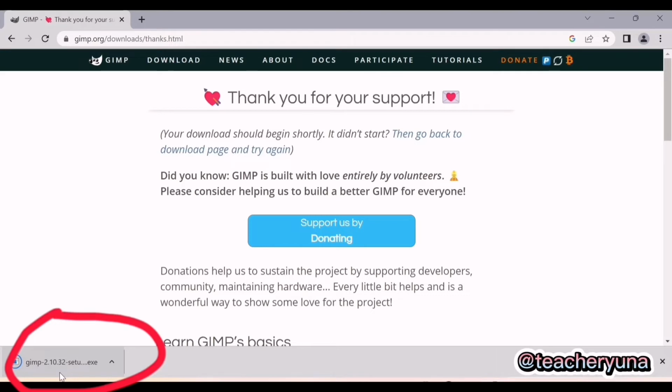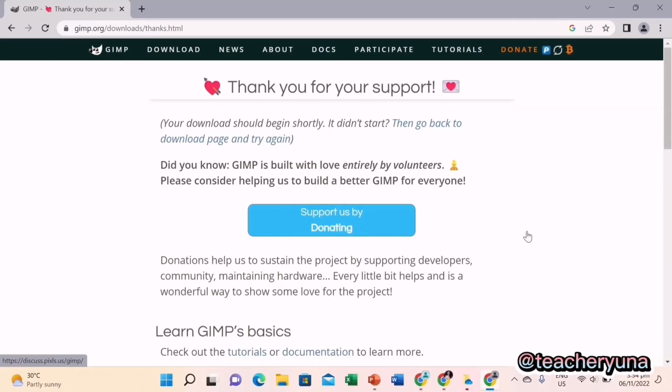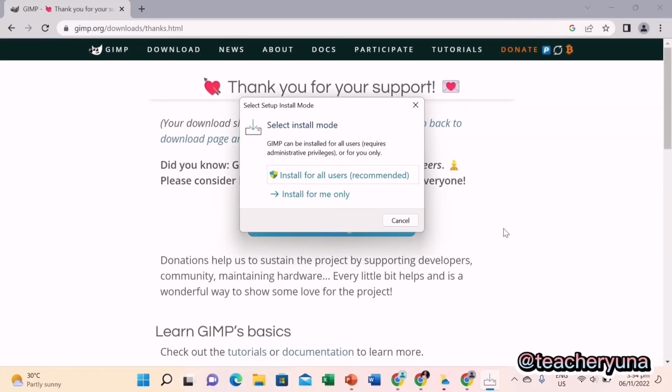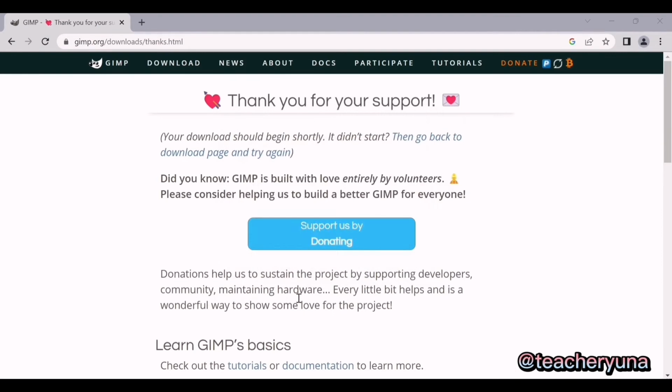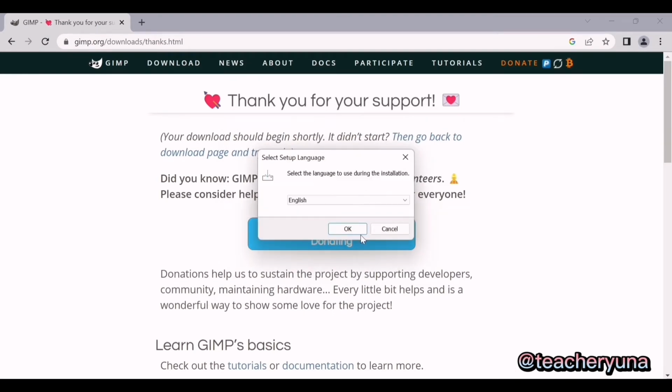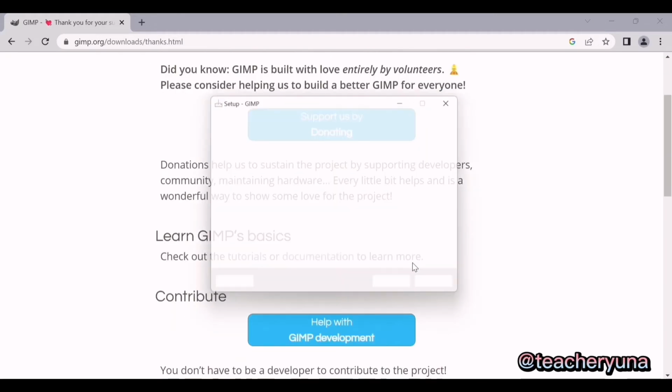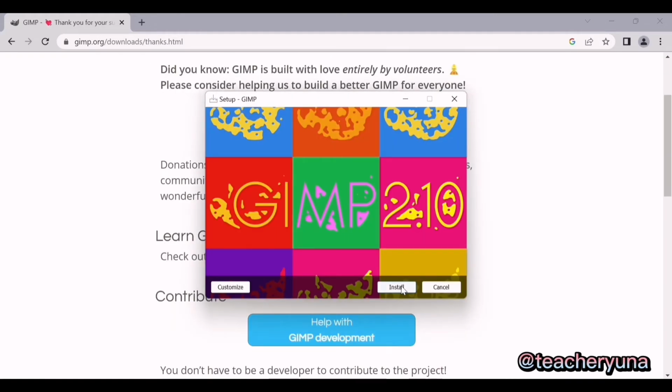Step 4. Check for the executable file in downloads in your system and run it. Step 5. Click install for all users recommended. The next screen is to choose your setup language which you want to choose and click on OK. Now that the setup is ready to install, click on Install.